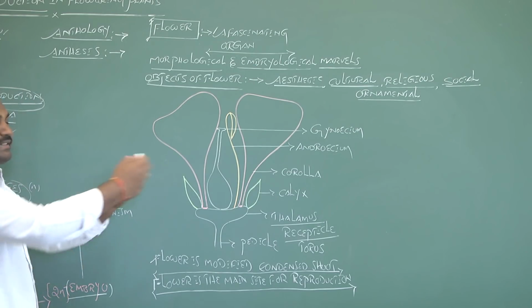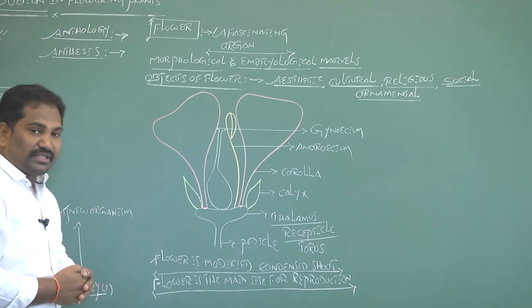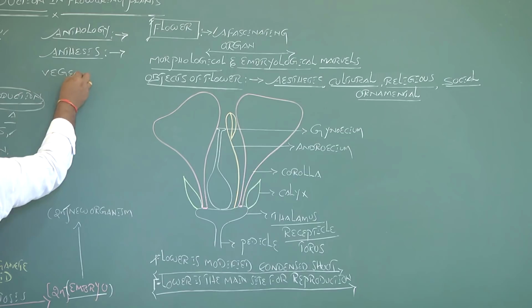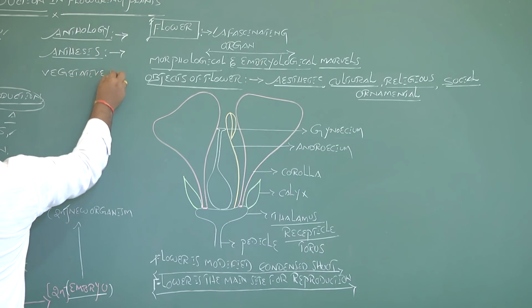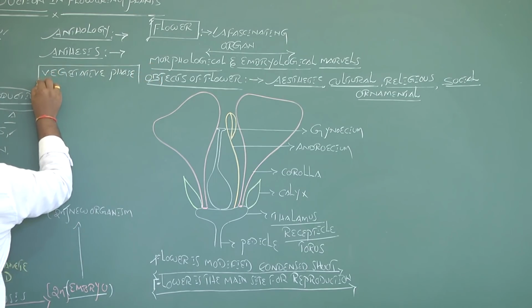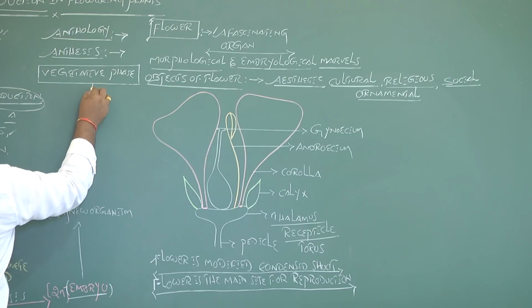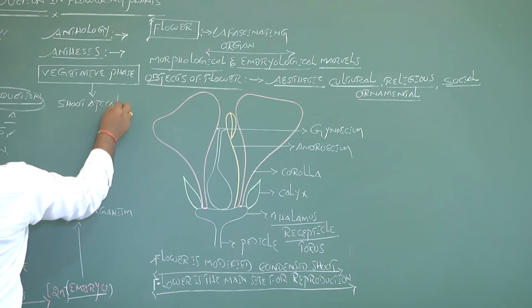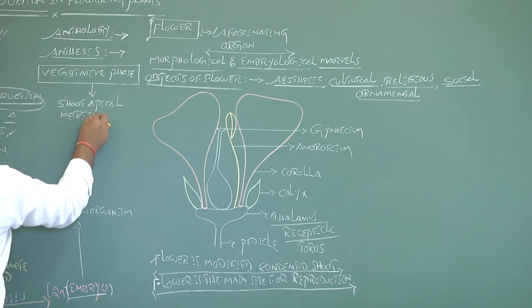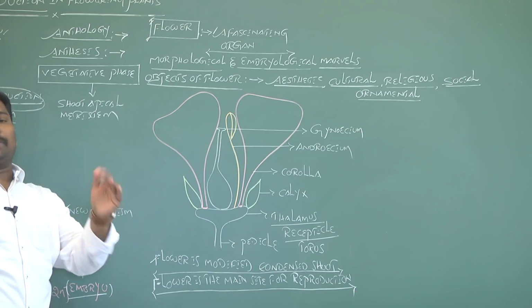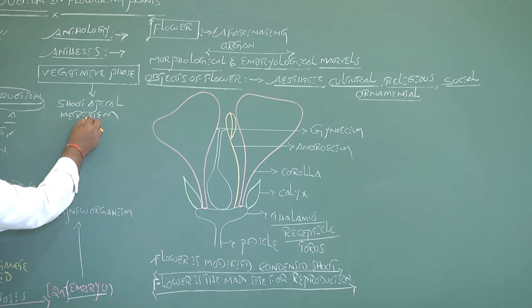How are flowers formed in angiosperms? During the vegetative phase, called the juvenile phase in animals, the shoot tip having the shoot apical meristem is actually a dividing tissue.